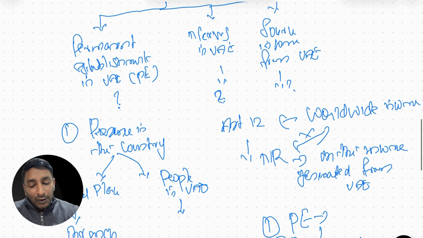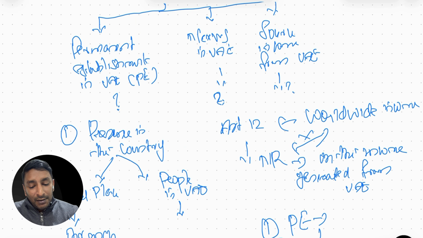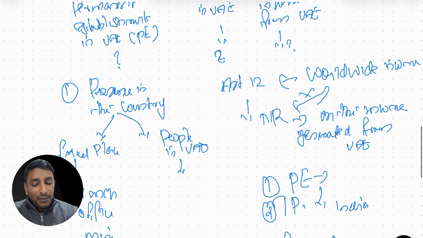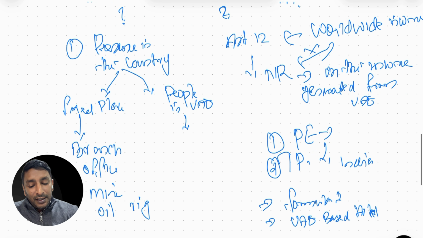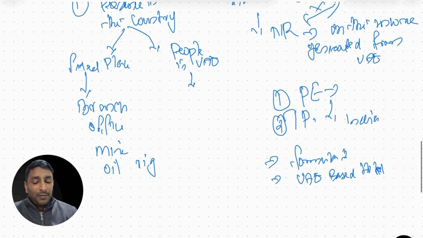Now coming back to our topic, if a foreign company has a permanent establishment in UAE, then that foreign company needs to pay taxes in UAE insofar as the income the foreign company generated through this permanent establishment.